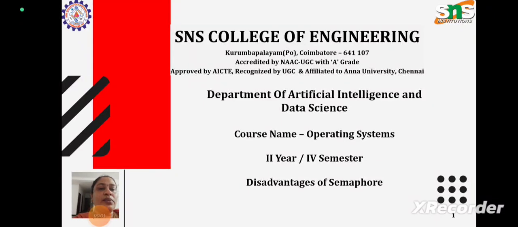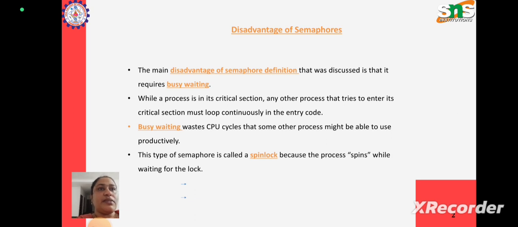In this lecture, we are going to discuss some of the disadvantages of semaphore, and we'll be seeing if we can address these problems and if they can be solved. So the main disadvantage of the semaphore definition is that it requires busy waiting. So what do we mean by busy waiting? By busy waiting, what we mean is that while a process is in its critical section, any other process that tries to enter its critical section must loop continuously in the entry code.